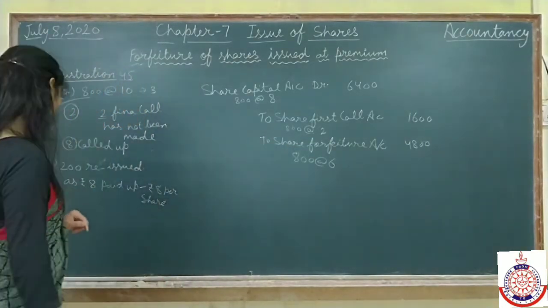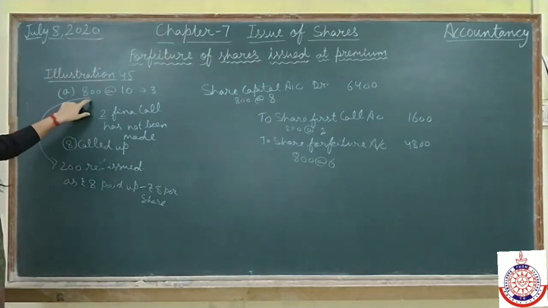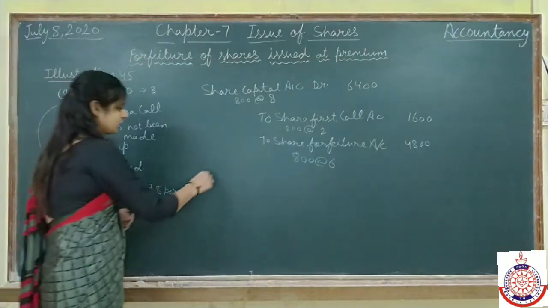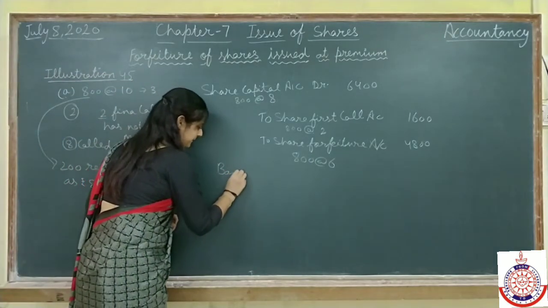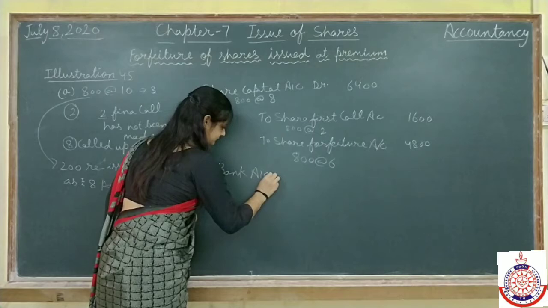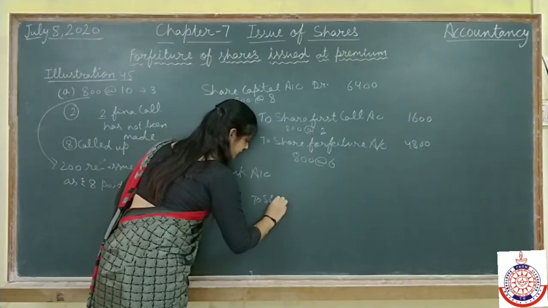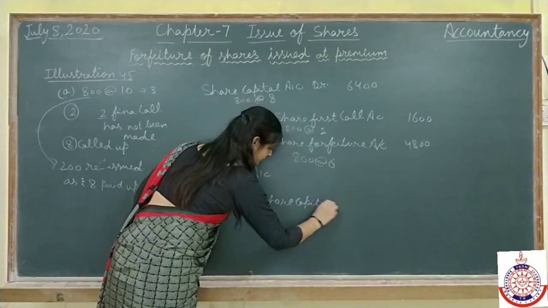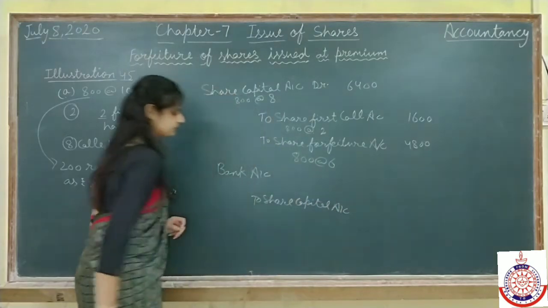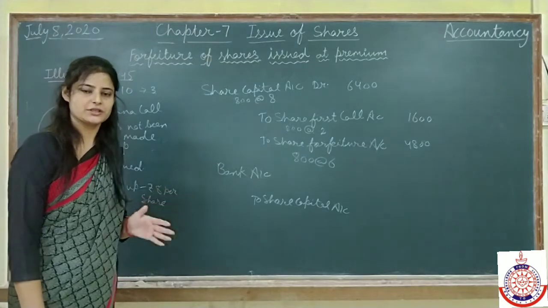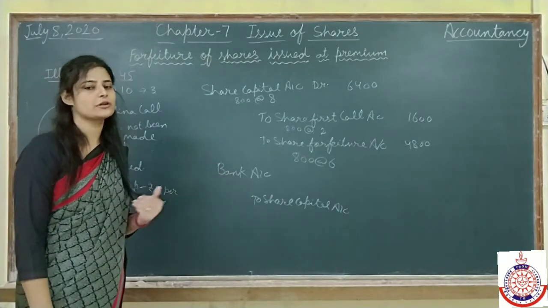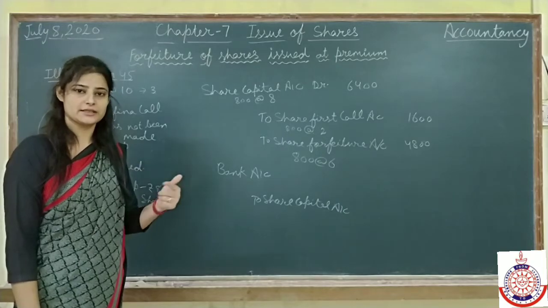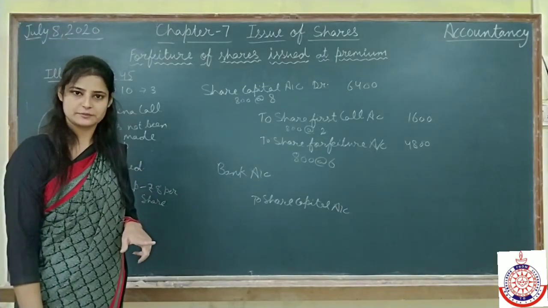Now come to the reissue. They are saying out of 800, only 200 shares were reissued. For reissue, we will make an entry: bank account debit, share capital credit. And we will also see how we are reissuing. A company can reissue its shares at discount, at premium, or at par. When the company reissues shares at discount, there will be a loss.